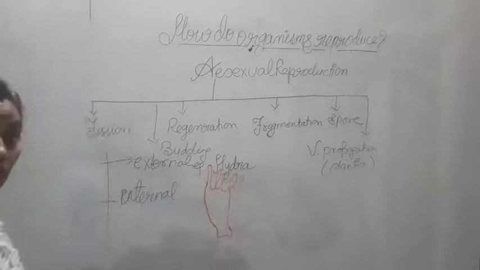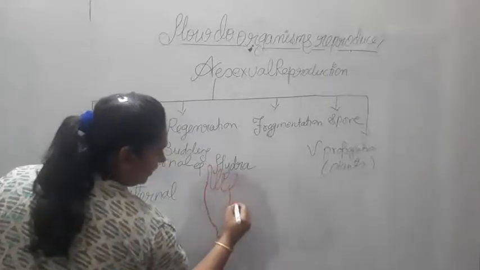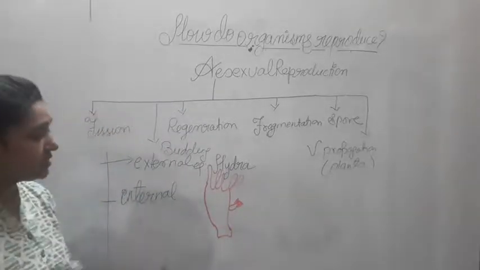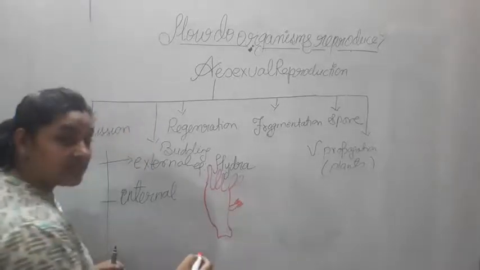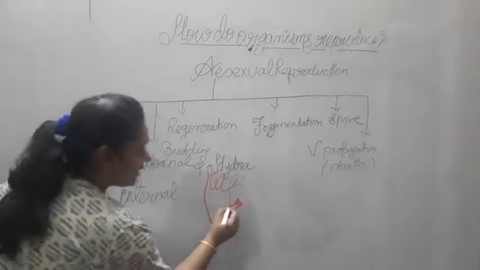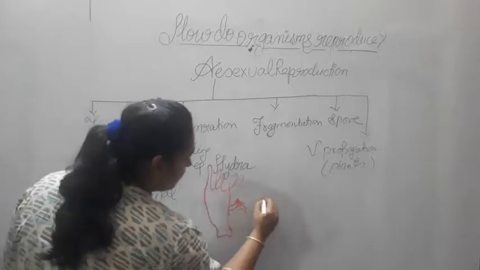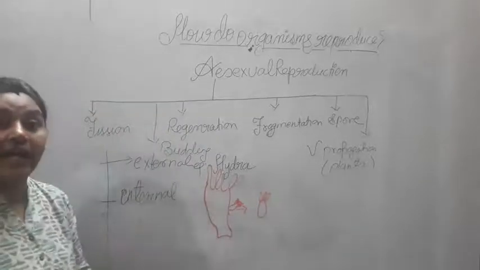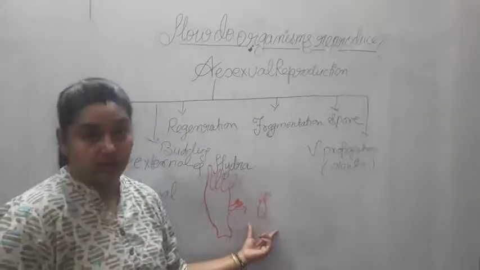When it matures, on any place on its body, there is a bud kind of a structure formed. This kind of a structure forms, and when this bud gets a bit mature, it gets fragmented from here and it floats away, and wherever it goes, it is able and capable of making another individual.